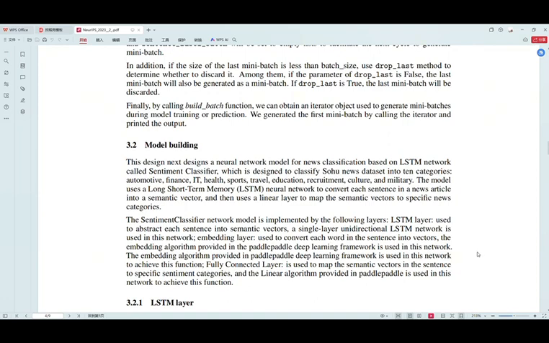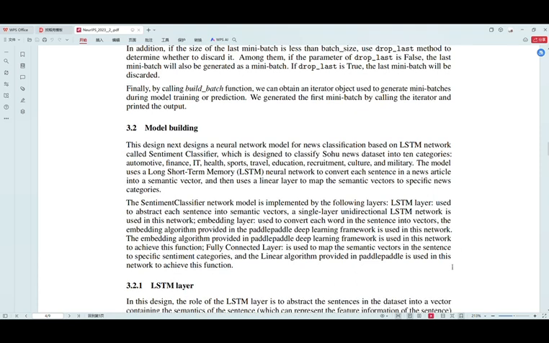Next, we design a neural network model for news classification called the sentiment classifier, based on the LSTM network. The sentiment classifier network model is implemented by the following layers: the LSTM layer, the embedding layer, and the fully connected layer.